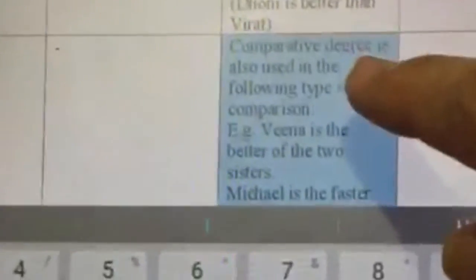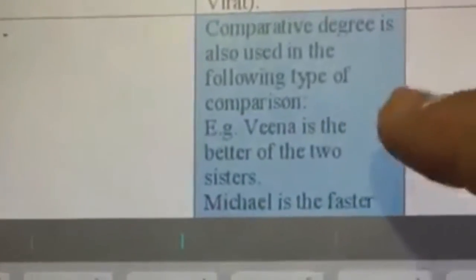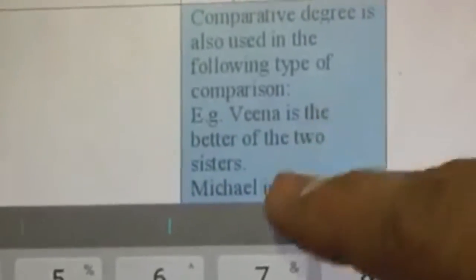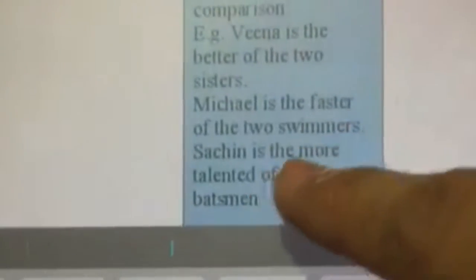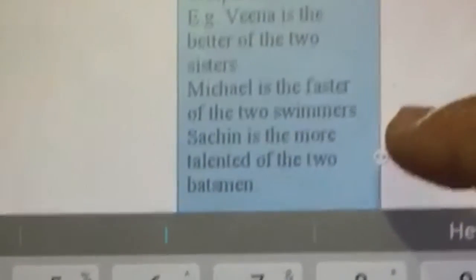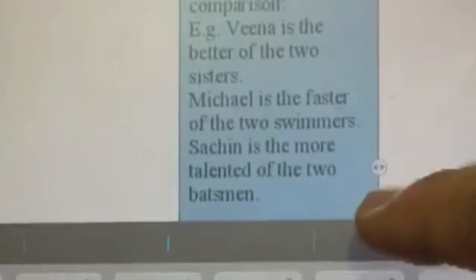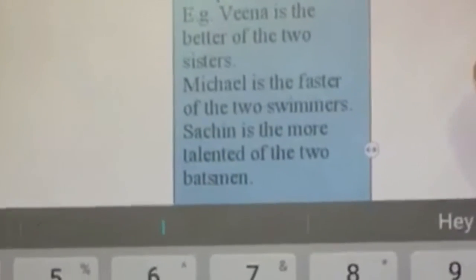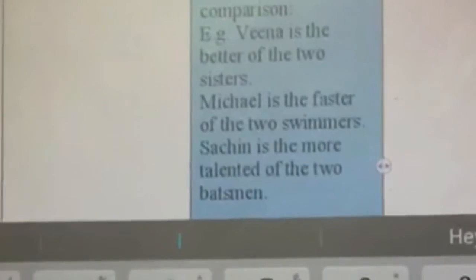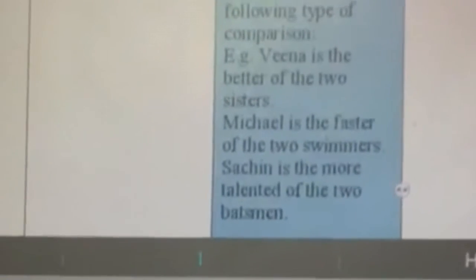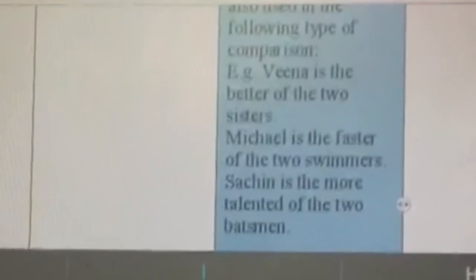Now, rule number 5 says that the comparative degree is also used in the following types of comparisons. For example, Veena is the better of the two sisters. Michael is the faster of the two swimmers. Sachin is the more talented of the two batsmen. So basically, instead of saying Veena is better than Sheetal, suppose I want to say that Veena is better of the two sisters.